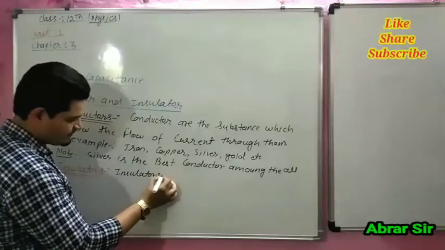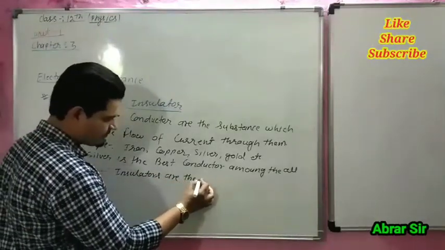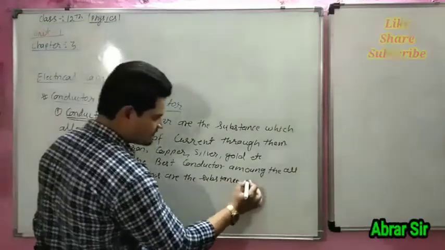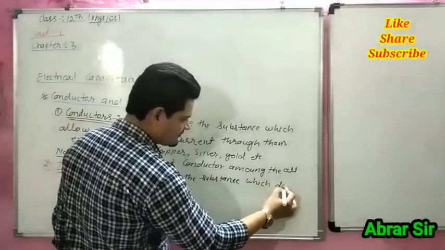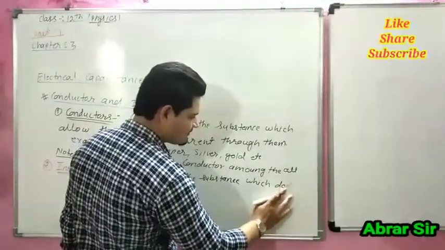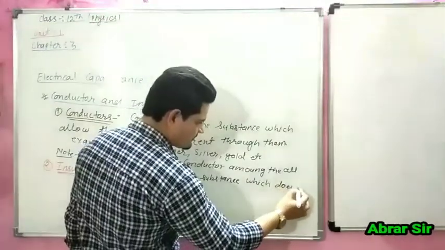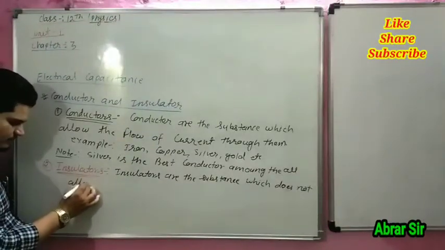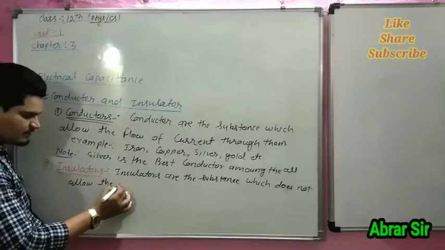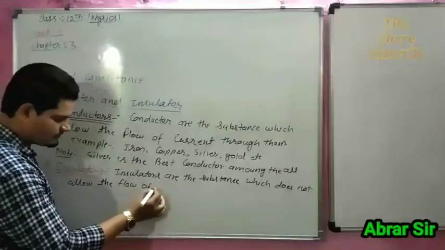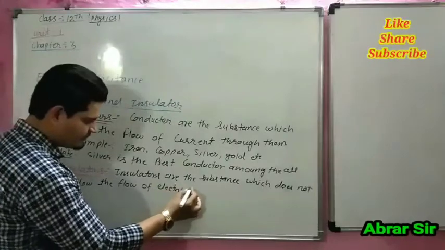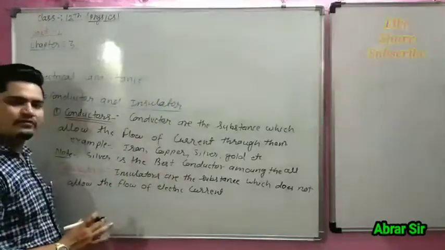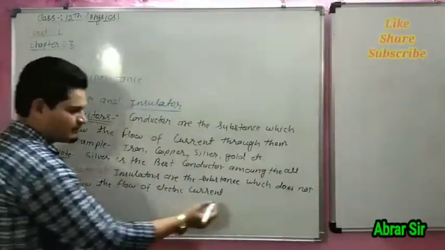Insulators are the substances which do not allow the flow of electric current.